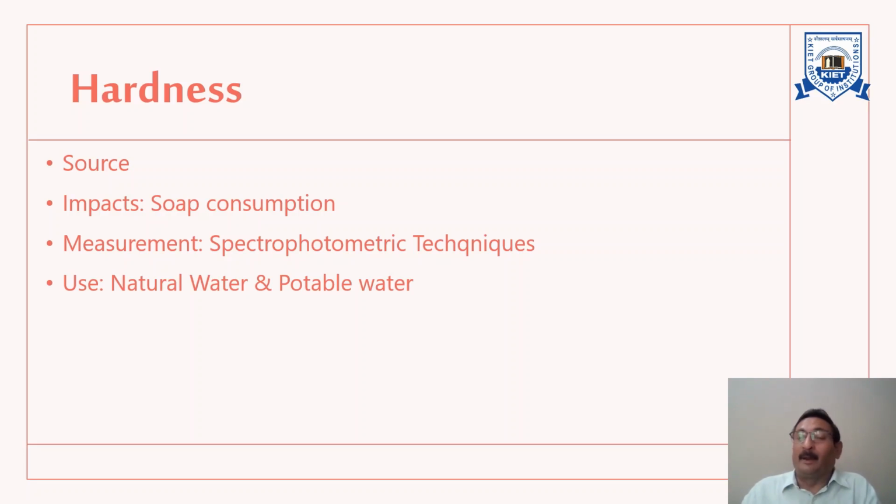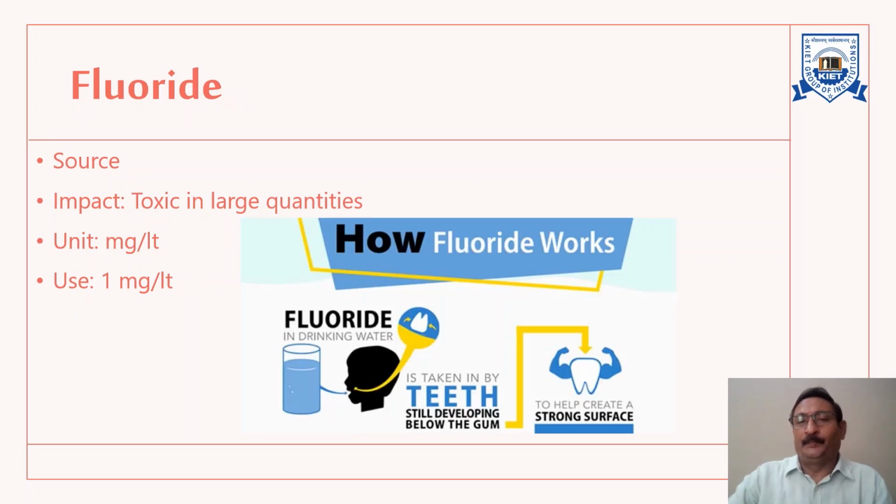Now, the Public Health Department recommends a maximum of 500 milligram per liter of hardness in potable water. But it is only a recommendation. We will talk in detail about hardness and alkalinity in subsequent video lectures.